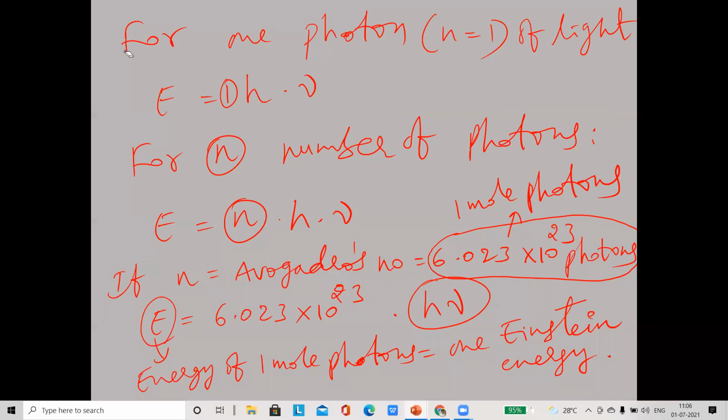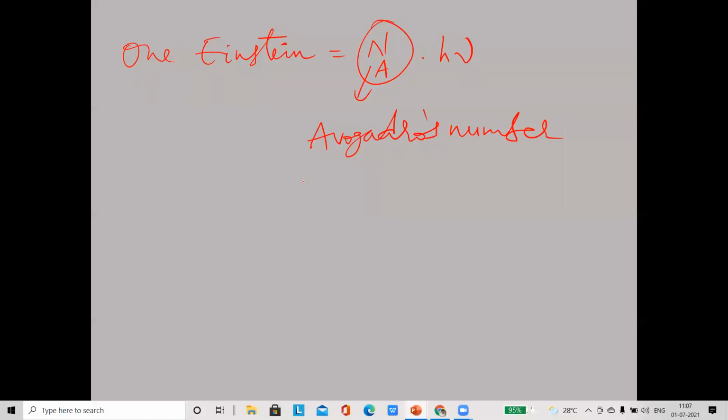Now tell me, 1 Einstein is equal to what? 1 Einstein is equal to Na into h nu, where Na means Avogadro's number, 6.023 into 10 to the power of 23 photons. These many photons we have taken. Is the concept clear now? So it's about Einstein energy and Planck's quantum theory.